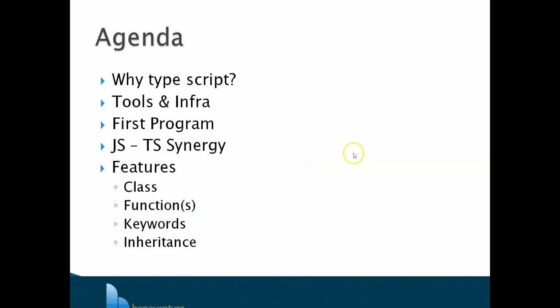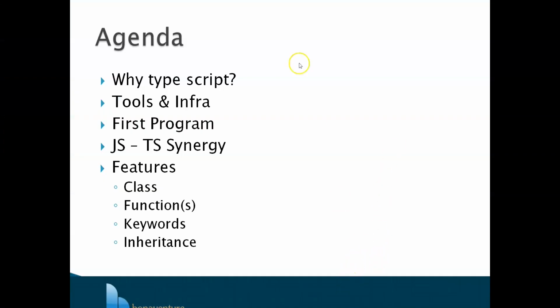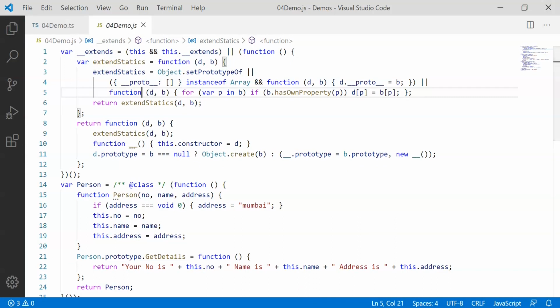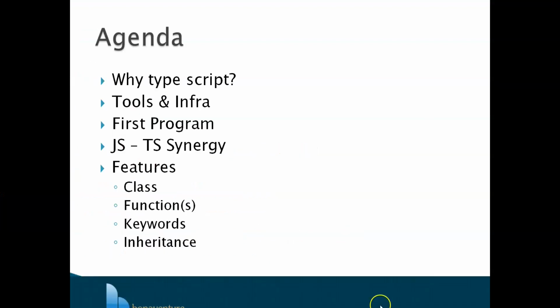So this is where the demonstration ends, and then we will quickly look at what we have covered. Before that, let me jump to Notepad just to sum up everything. So we saw the super keyword to be used in case of inheritance; first of all, extends needs to be used, and then super. So what we have discussed so far, these few things, and then let's go to the slideshow.